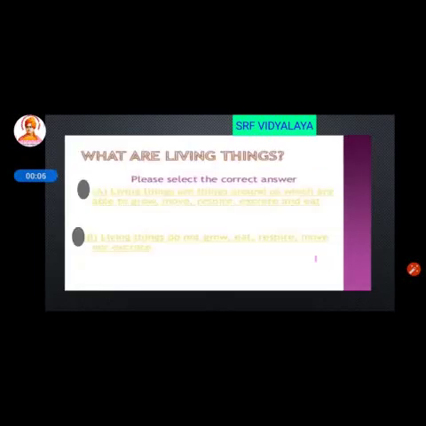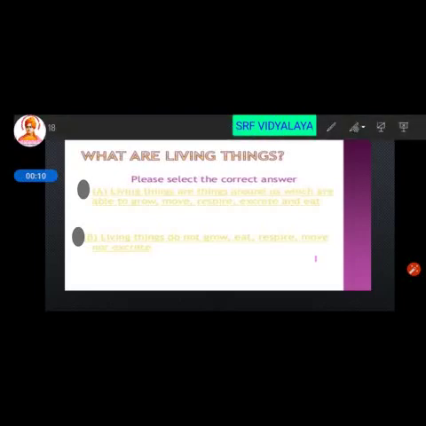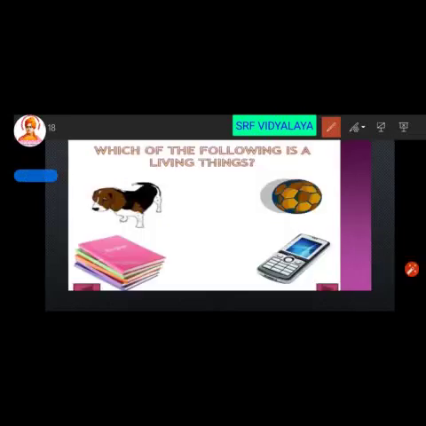What are living things? Please select the correct answer. All living things around us are able to grow, move, respire, excrete and eat. Or, living things do not grow, eat, respire, move or excrete. So which is the right answer? Yes. The living things have the ability to grow, move, respire, excrete and eat. So this is your right answer.